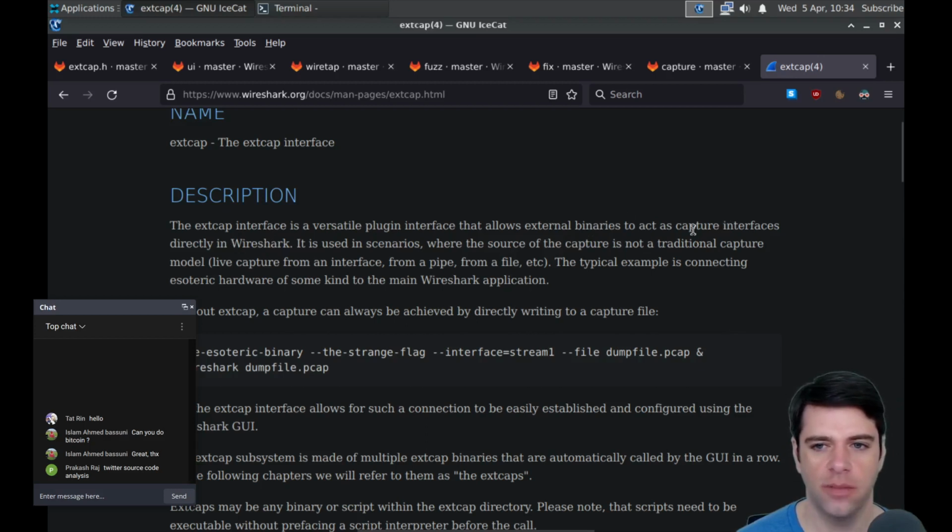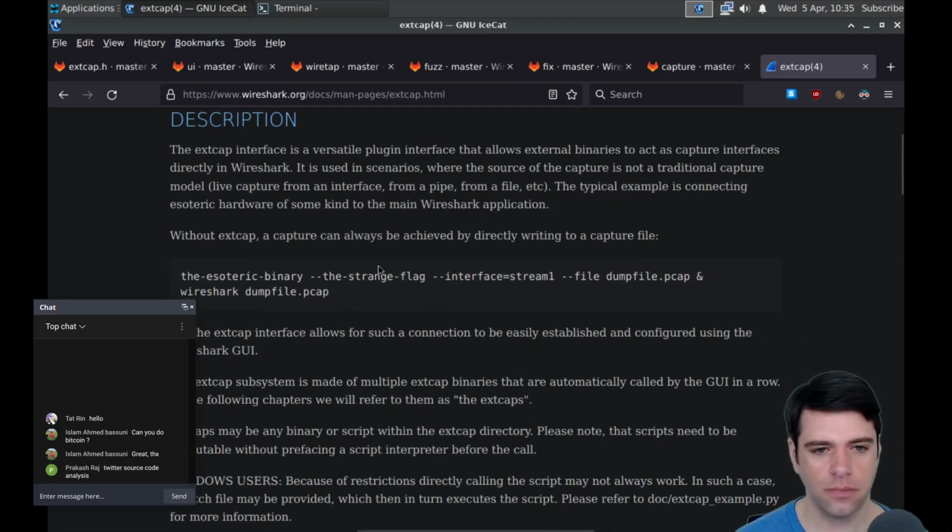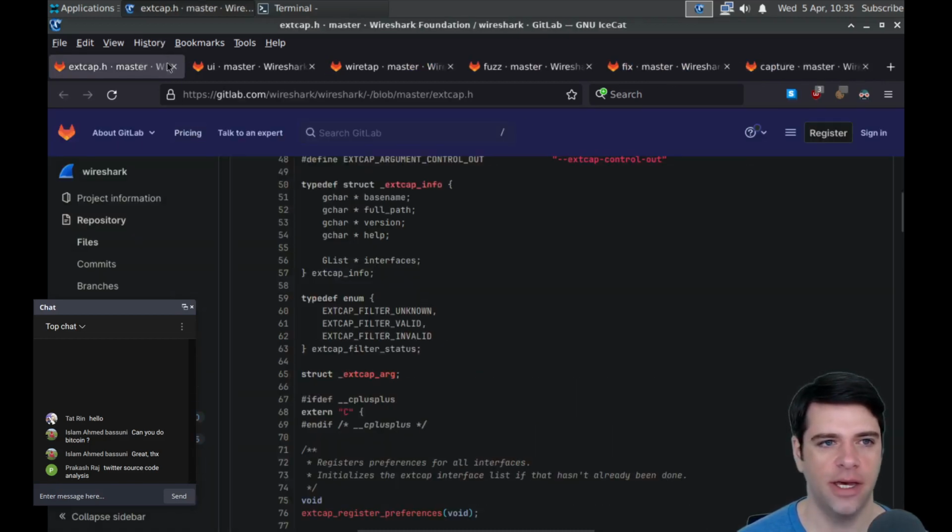So I guess we're going to call some external binary to act as a capture interface. It is used in scenarios where the source of the capture is not a traditional capture model, that is, for example, live capture from an interface, from a pipe, etc. The typical example is connecting esoteric hardware of some kind to the main Wireshark application. Okay, so now we've got some external binary that is going to emit some stream of packets, and xcap allows you to tap into that.